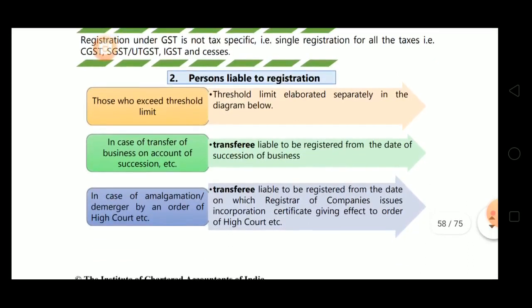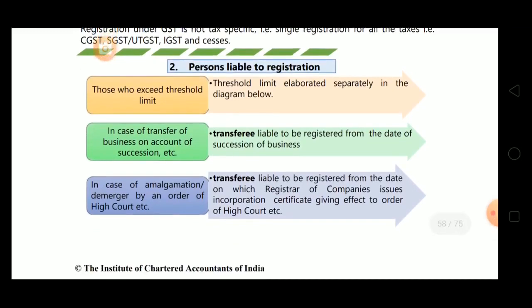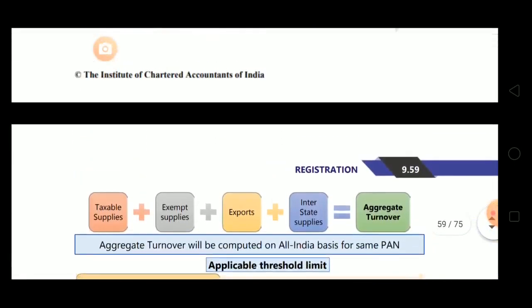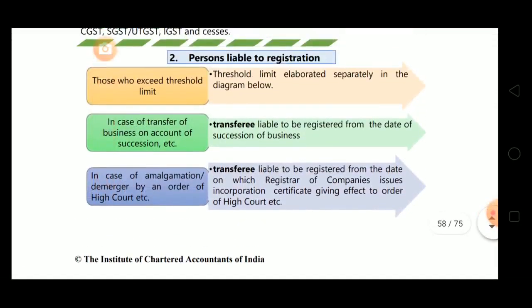Now, persons liable to registration. Second point is persons liable to registration. Who are the persons liable to take the registration? First one is those who exceed the threshold limit. The threshold limit is elaborated separately in the diagram below. These are the threshold limits. First we'll see this one.